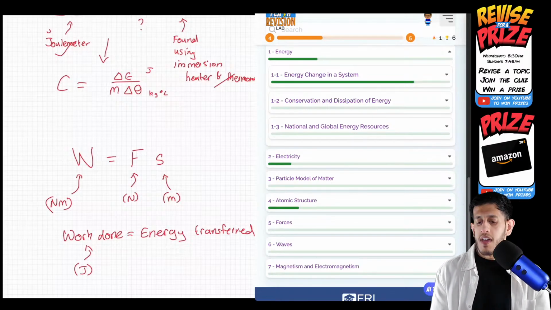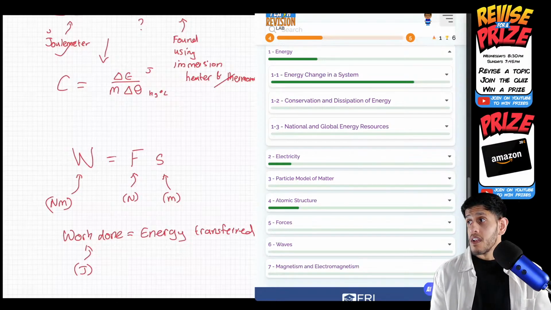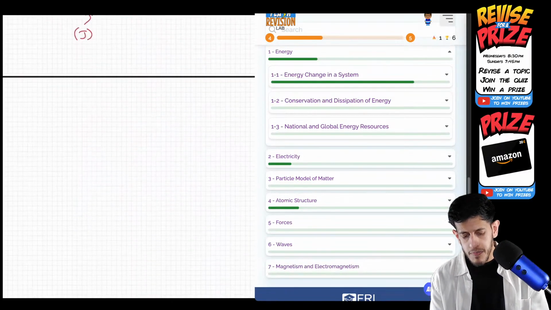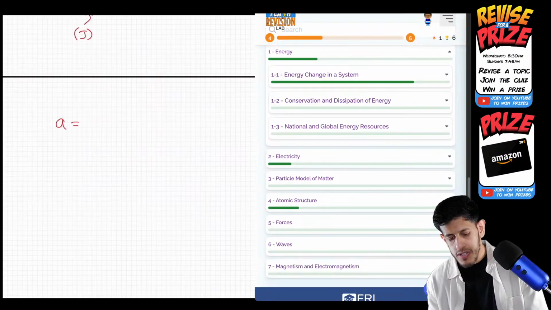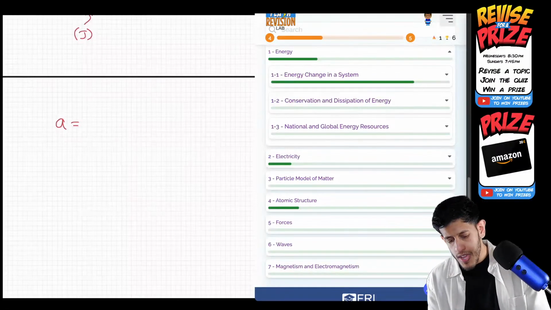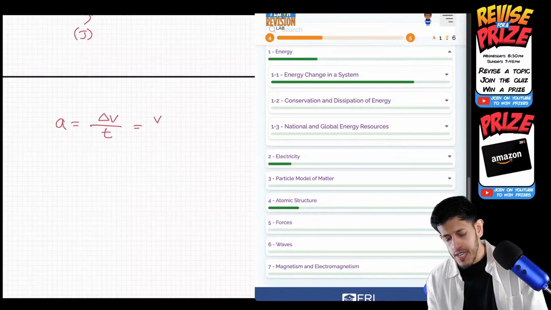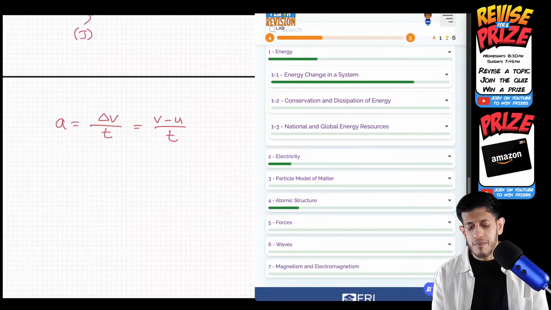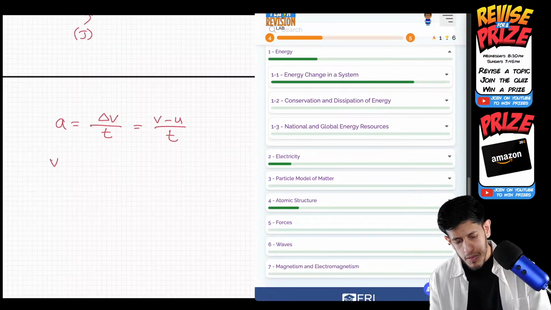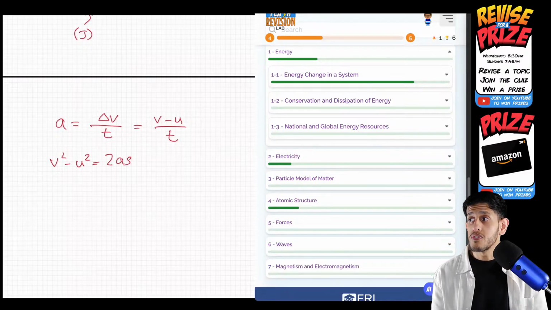The last bit, we spoke about acceleration equations. There are only two acceleration equations you need to know, and the difference is based on what information they give you in the question. One of them is change in velocity over time, delta v over t, otherwise known as v minus u over t. The other one, we've seen it in the formula sheet, but you don't need to remember it, it's all about using it. It's v squared minus u squared equals 2as.